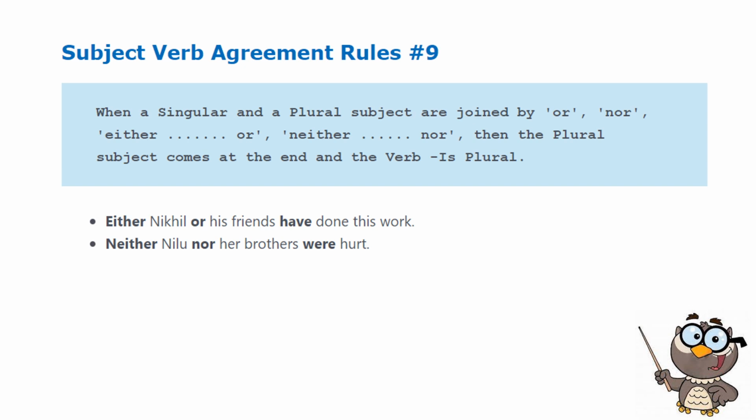And second example: neither Nilo nor her brothers were hurt. Brothers is near the verb, so that is the subject that has to agree with the verb in the sentence.